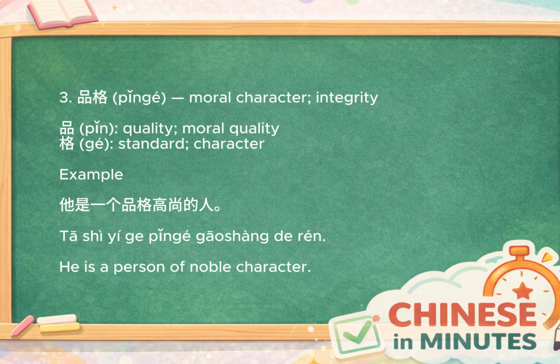Next is 品格, meaning moral character or integrity. The character 品 refers to quality or moral qualities, while 格 represents a person's standard or character. Together, 品格 literally means the standard of a person's qualities, which we understand as someone's moral character. For example, 他是一个品格高尚的人. He is a person of noble character. A simple way to remember this word is to think that good qualities build strong character.